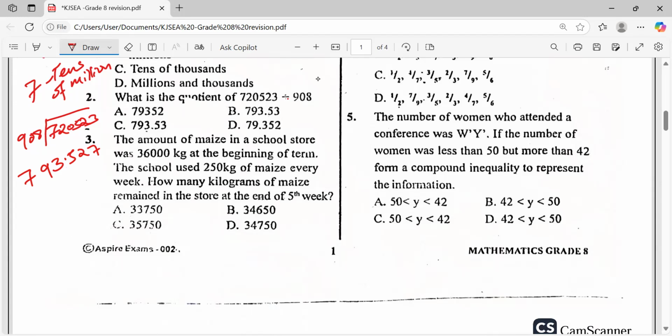So what do we do? We round off, so which means it is 793.53, isn't it? So our answer is B or C. So if you had chosen B or even C, you get it right, isn't it? Now we are okay. Let's continue.